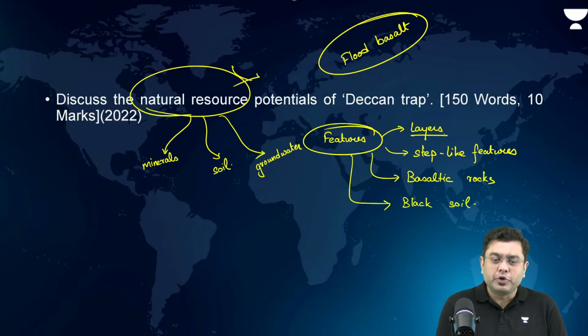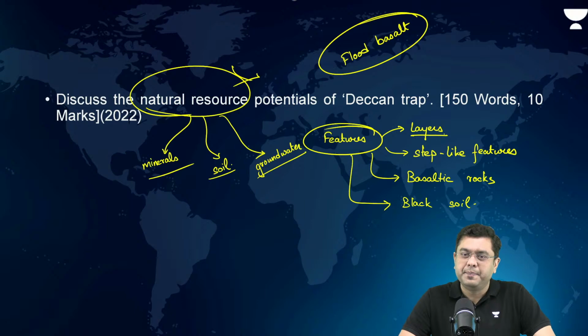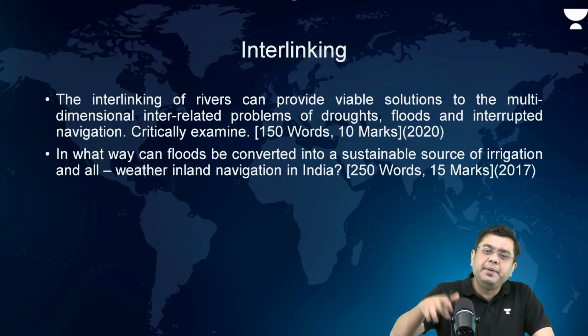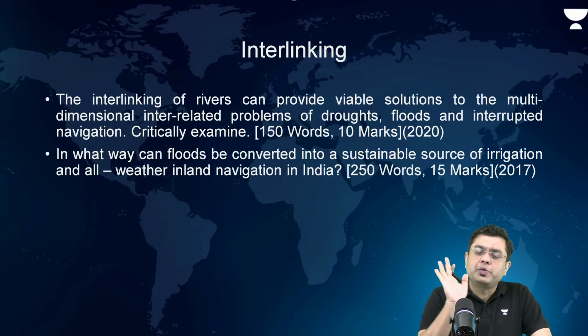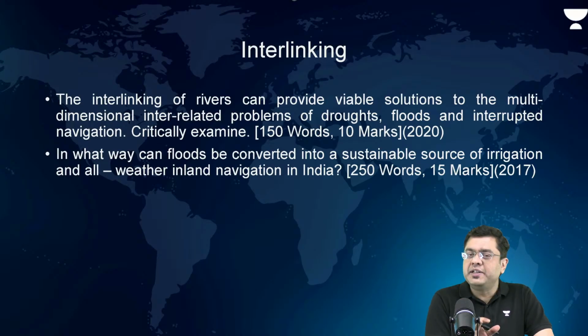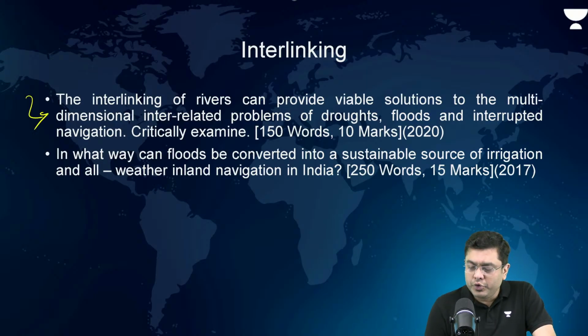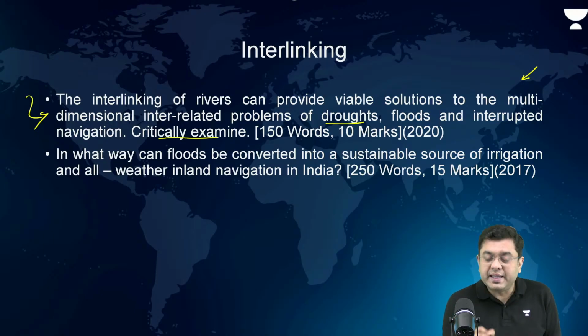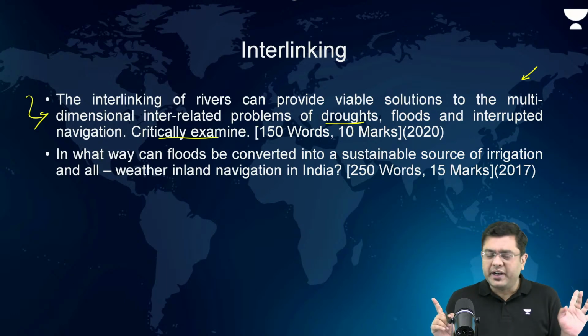Okay. So this is basically the requirement. Now, interlinking of rivers has been repeated multiple times since 2000. For the past 25 years, UPSC has been asking questions from interlinking of rivers in mains as well as in the interview. Interlinking of rivers can provide a viable solution to the multidimensional interrelated problems of droughts, floods, and interrupted navigation. So critically examine both advantages and disadvantages.